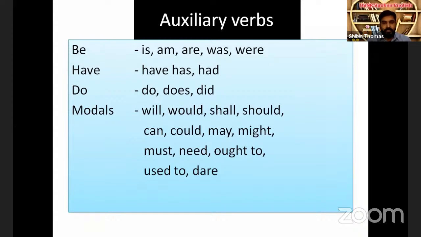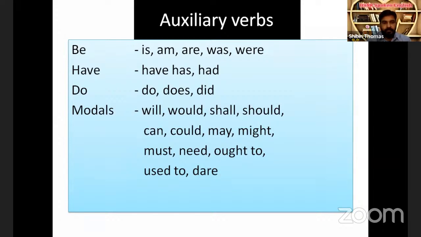We have already learned when we learned the tense that these are the words we use there in present and past. Is, am, are used in present tense. Was and were are used in past tense. You know, he is writing, I am writing, they are writing, he was writing, they were writing. Then have, has, had. These are the 3 forms of have. The word have itself comes there in the list. You know the use of have, has, and had. Have and has are used in present tense. Had is used in past tense.